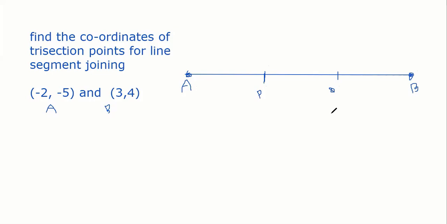Bisect means divided into 2 parts. Trisect means 3 parts. If you want 4, you can say into 4 equal segments.